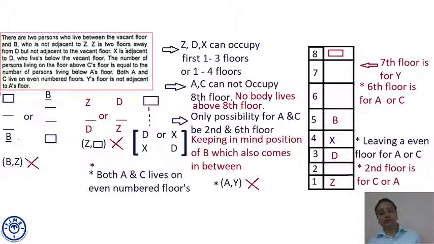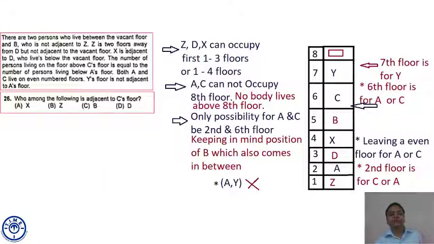So the 7th floor is for Y. Now the last point says Y's floor is not adjacent to A's floor. So who will come at the 6th floor, which is adjacent to Y's floor? It's C. So who will come at floor number 2? That's A. This completes the whole arrangement. I hope this is clear. It's a good set. Now we move to questions.